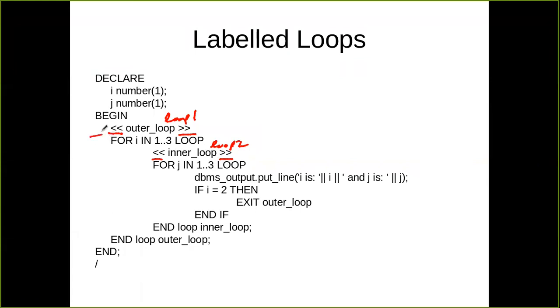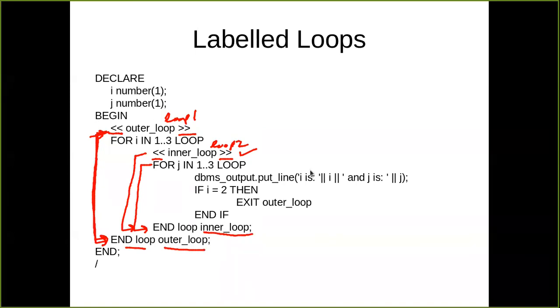Now this is your first location. The outer loop starts here and ends here. The inner loop starts here and ends here. So the inner label has an effect up to this place, and the outer label has an effect up to this place. And after end loop, you can mention the name of the label.